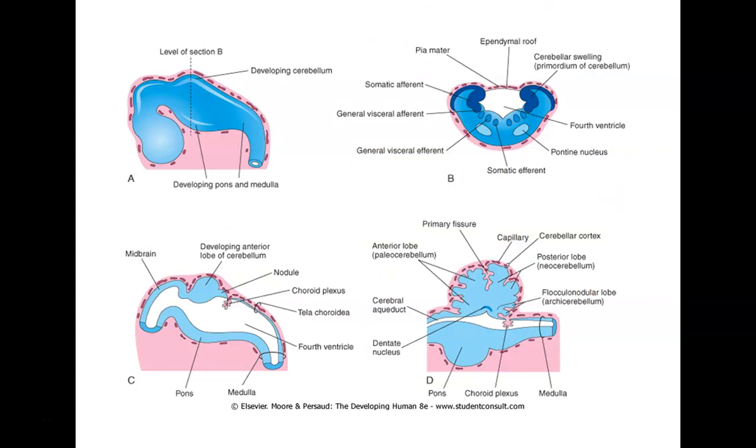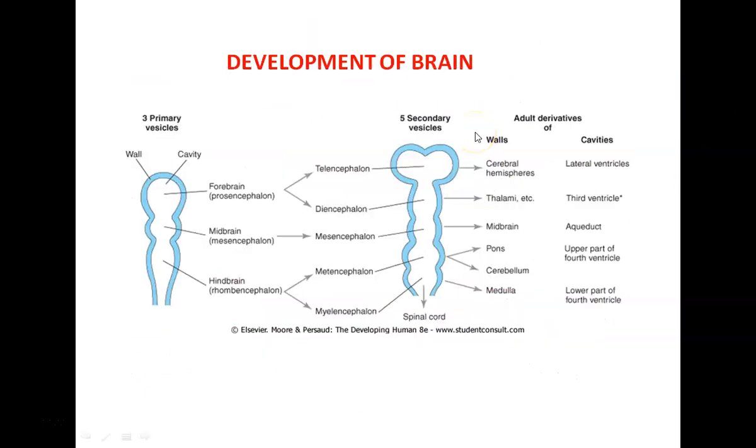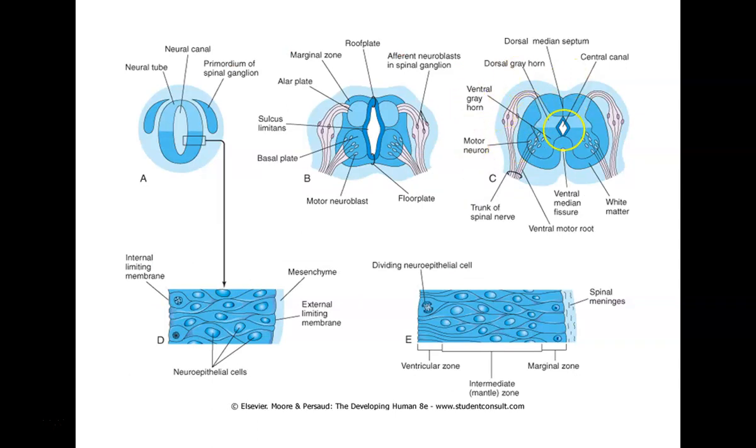Now, look at this one. Look at the position of the alar and the basal plate in the spinal cord. You see that the basal plates are located anteriorly, and the alar plates are located posteriorly, in relation to the sulcus limitans.